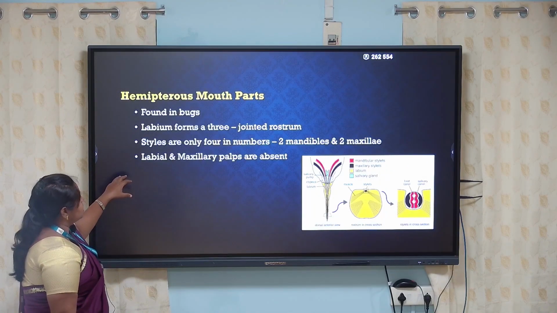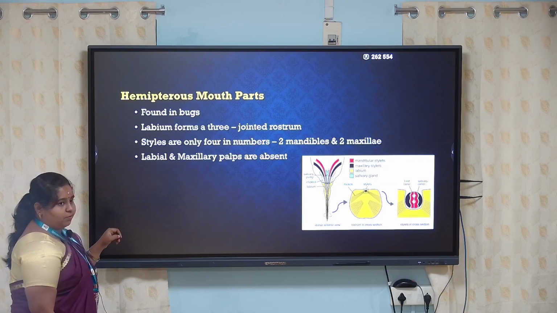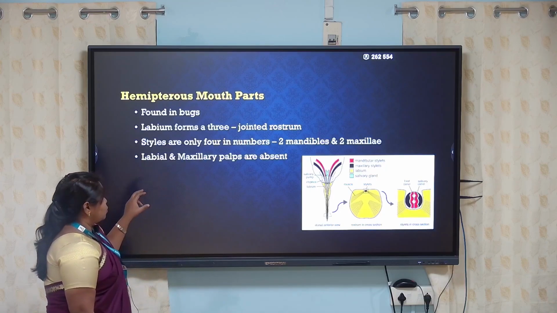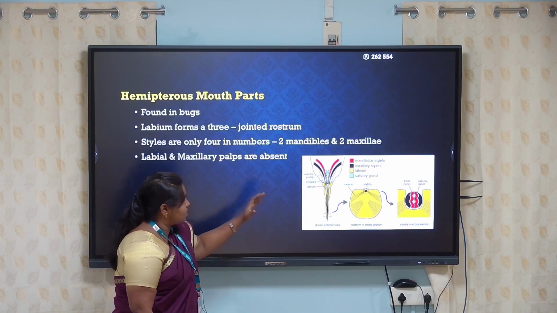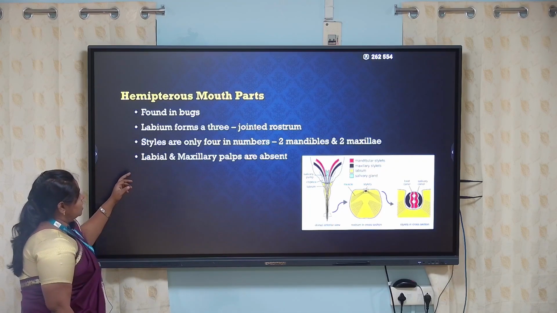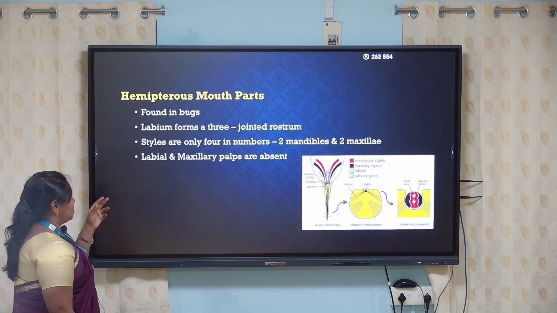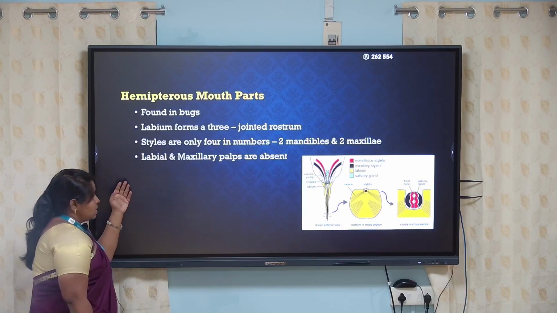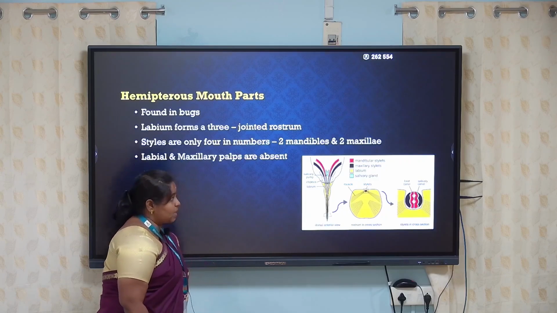And the hemipterous mouth part is a bit different from the previous one, the dipterous. They are found in the bugs, and most probably the labium forms a three-jointed rostrum-like structure. So you can see the three joints here, and the stylets, which consist of 2 mandibles and 2 maxillae, will be present. So the stylets are just 4 in number. All these labial parts, the maxillary palps, are absent in this organism.